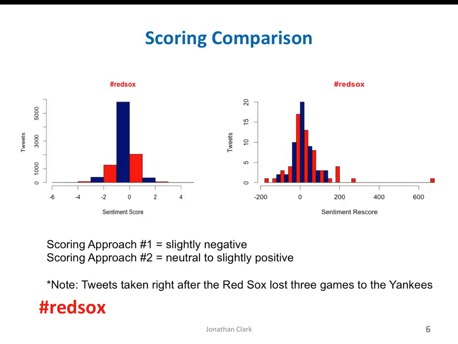The Red Sox, in both scoring methods, seem to have a basically neutral score, which probably had to do with the fact that they had just come off a 3-day losing streak and didn't have a whole lot of happy news to talk about.